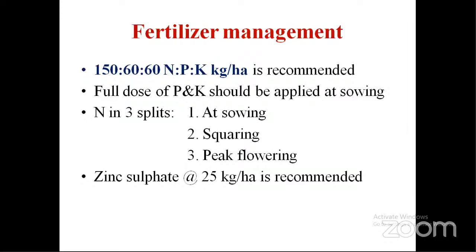Fertilizer management. For Bt cotton, around 150 kg of nitrogen, 60 kg of phosphorus and 60 kg of potassium is required per hectare. For normal rainfed cotton, the recommendation is around 80 kg of nitrogen, 40 kg of phosphorus and 40 kg of potassium. The full dose of phosphorus and potassium should be applied at the time of sowing. But nitrogen can be applied in 3 splits. First at sowing, second at squaring, which means initiation of flowers, and third during the peak flowering stage. And zinc sulfate, if soils are deficient in zinc, is recommended at the rate of 25 kg per hectare.